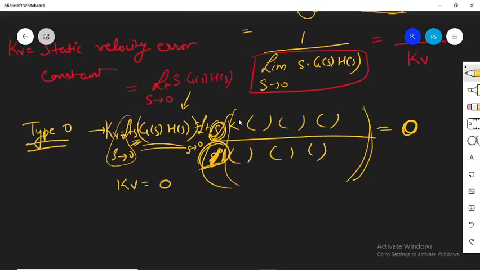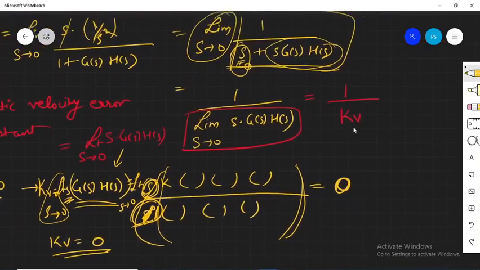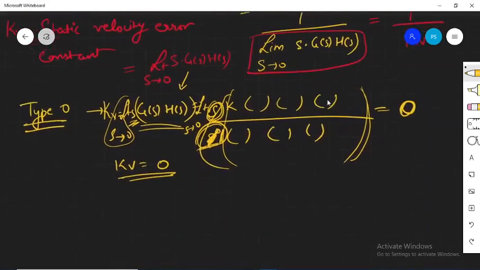Okay, now what happens if the value of kV becomes equal to 0? Just see over here, हमारा error का value क्या है. Okay, जो steady state error क्या है for this case? It's 1 divided by kV. Now if this kV becomes equal to 0, that means that the steady state error becomes 1 divided by 0, or it becomes infinite. The steady state error is becoming infinite, not at all desirable.